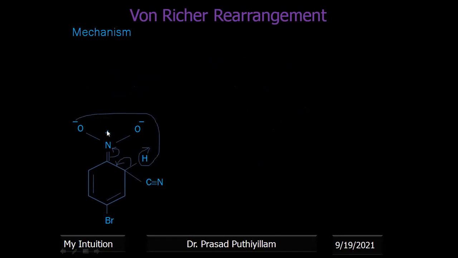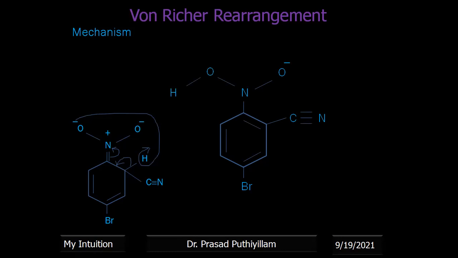Consider that this positive charge is not there. That was a mistake. After that rearrangement, it becomes a C triple bond N, with Br minus already there. Then the nitrogen, and the oxygen having a negative charge, and an oxygen connected to hydrogen. Then the benzene gets its aromatic nature back.